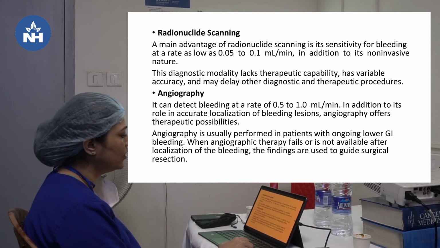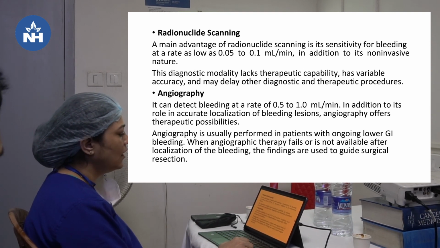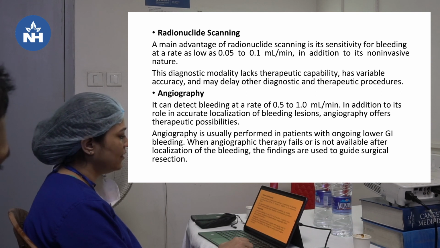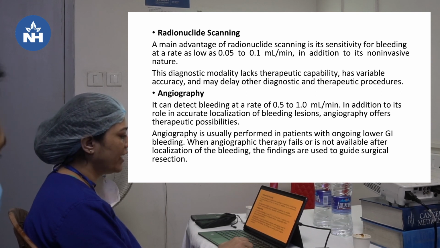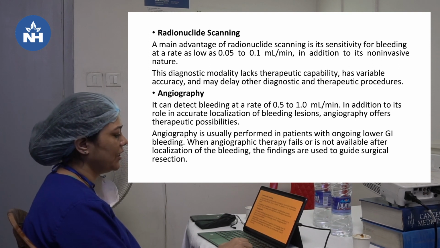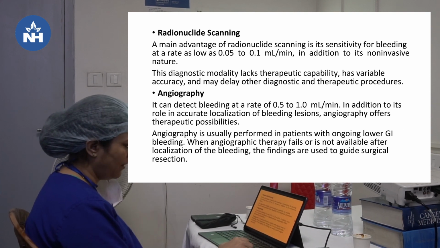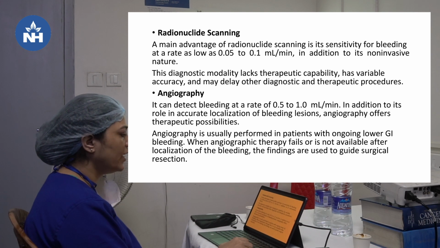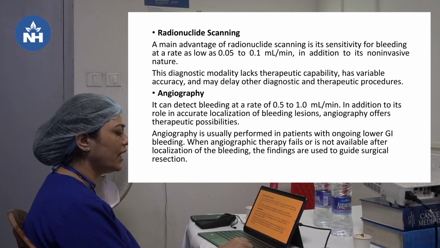Radionuclide scanning is also another method which can detect the bleeding rate as low as 0.05 to 0.1 ml per minute, but the main disadvantage is that it lacks therapeutic capability and it can delay other diagnostic and therapeutic procedures. Angiography, as in upper GI bleed, can be used here also. It can detect bleeding at the rate of 0.5 to 1 ml per minute.